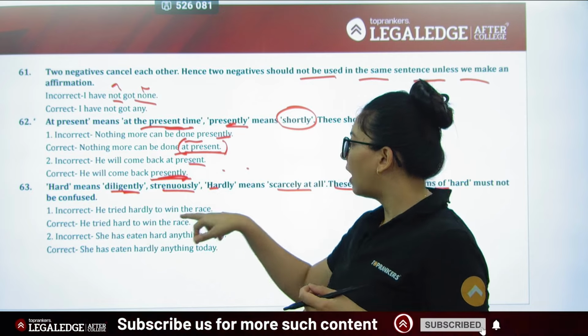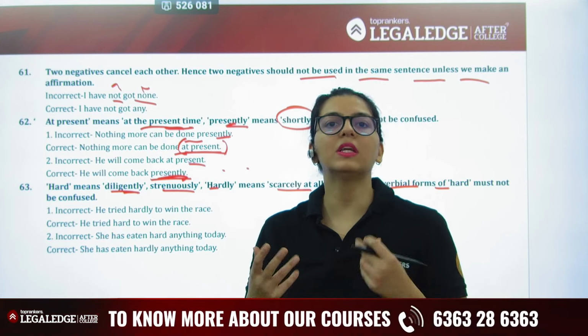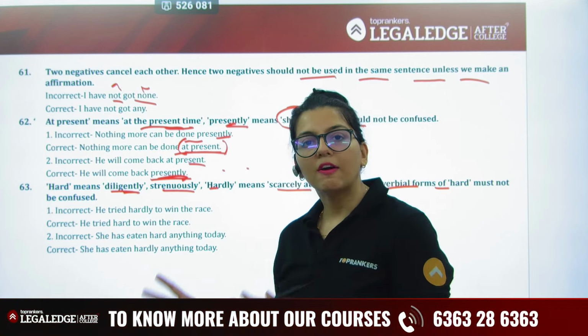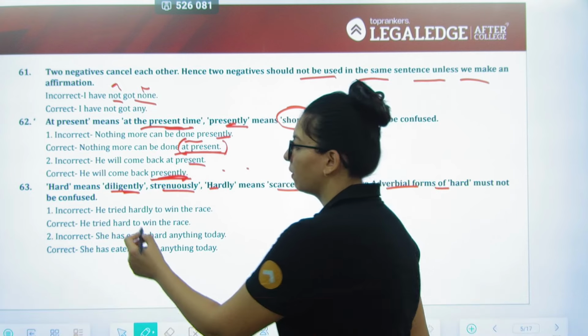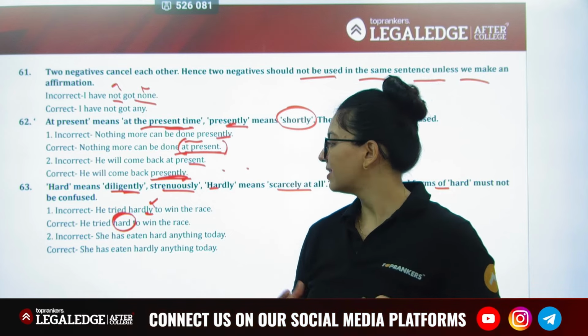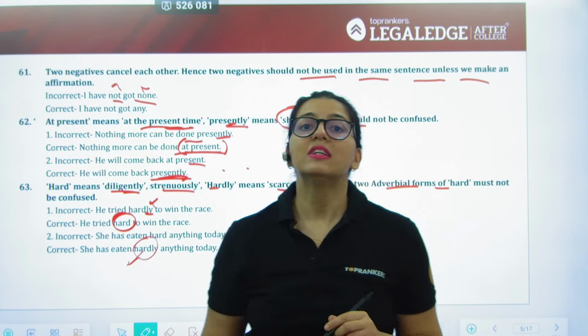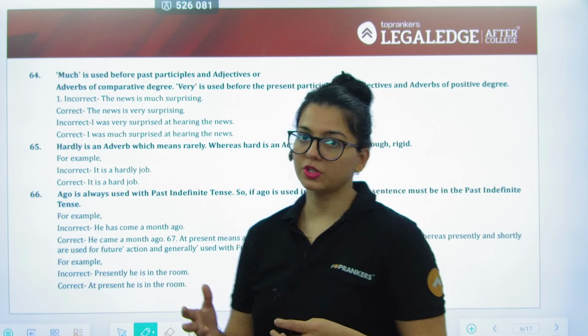So he tried hardly to win the race. No, he tried hard to win the race. He tried hardly मतलब उसने तो मेहनत ही नहीं की रेस जीतने की. नहीं, उसने काफी मेहनत की जीतने की is how the idea is. So we put a hard over here and not a hardly. Likewise, she's eaten hard anything today. She's eaten hardly because we want to give out the idea that she has scarcely eaten anything today.